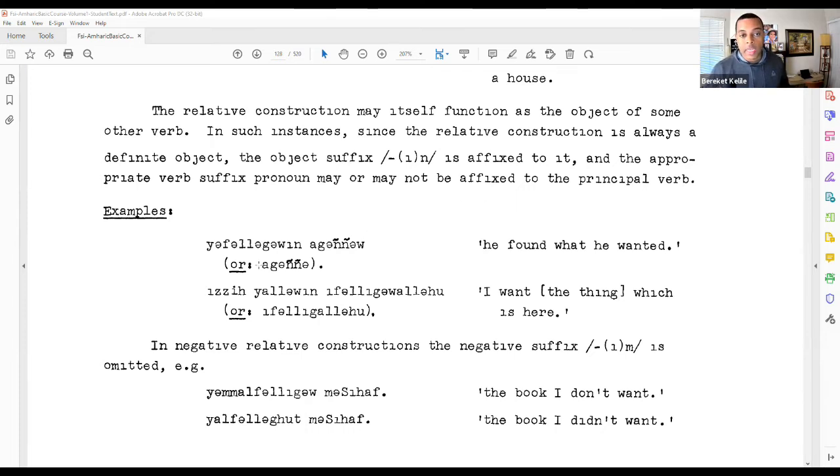So here in this example, Yefalagoin is a relative construction that we've been looking at. Here it's being used itself as the object of agenyo. He found it. What is it? It's what he wanted. He found it, or he found what he wanted. So Yefalagoin, being the definite object, is going to have that object suffix, the in ending. And then agenyo or agenya can be used either way, with or without the verb suffix pronoun attached at the end there.